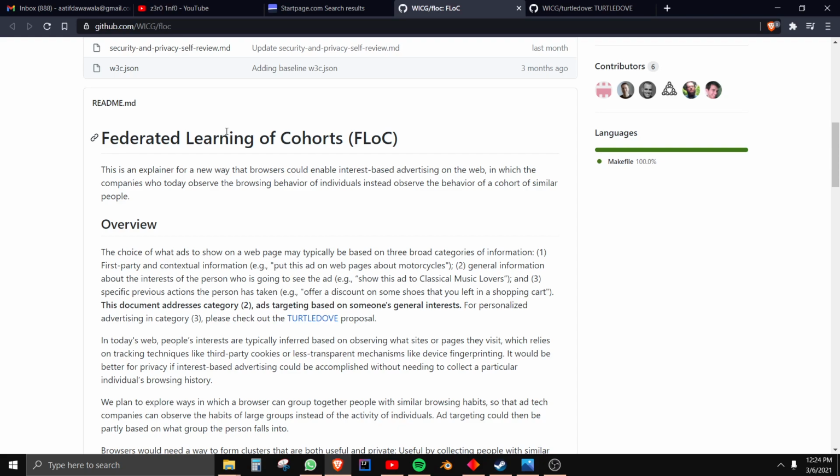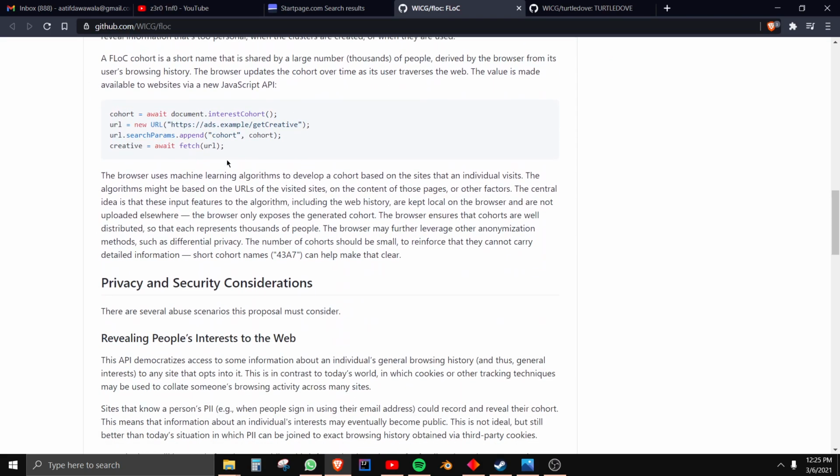And that's like a cohort. That's like your cohort, right? So it places you in cohorts based on your browsing history. So now these new cookies will have the cohort, right? So if a page wants to serve you ads, they'll serve you ads based on your cohort, not based on you specifically. So it's just meant to kind of increase user privacy, right?